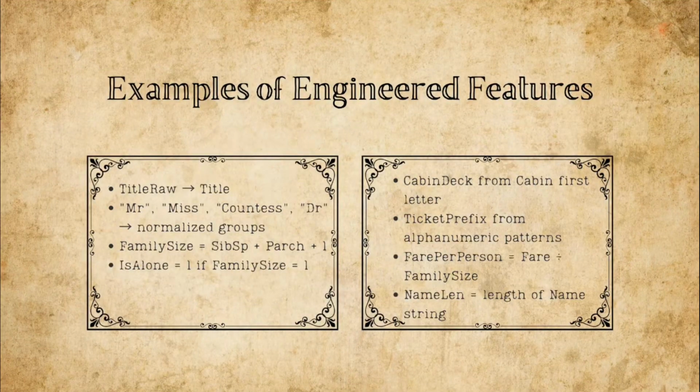Here are a few concrete examples of how the raw data was transformed. From a name like Braun, Mr. Owen, we extracted the title Mr. and mapped it to a standardized category. Using sibling-spouse and parent-children counts, we compute family size and determine whether the passenger is alone. A ticket such as PC17599 is simplified to a ticket prefix, and a cabin like C85 gives the deck C. And for fares, we create fare per person and apply log transforms to stabilize skew. These examples illustrate how we convert messy raw text and numerical fields into structured signals that models can learn from.